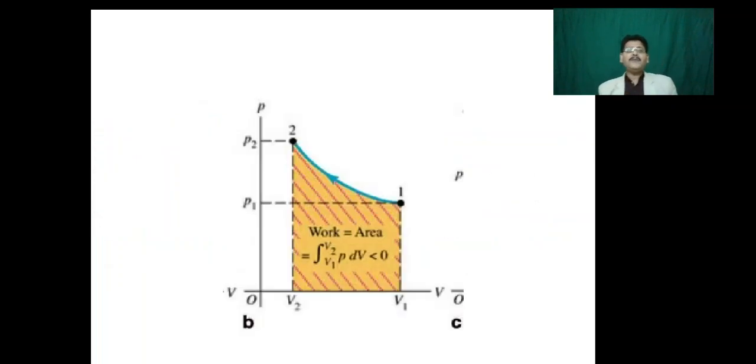The area under the PV diagram represents the work done in a process. These are very important for all of us to remember: the area under the TS diagram represents the heat transfer during the process, and the area under the PV diagram represents the work transfer during the process.